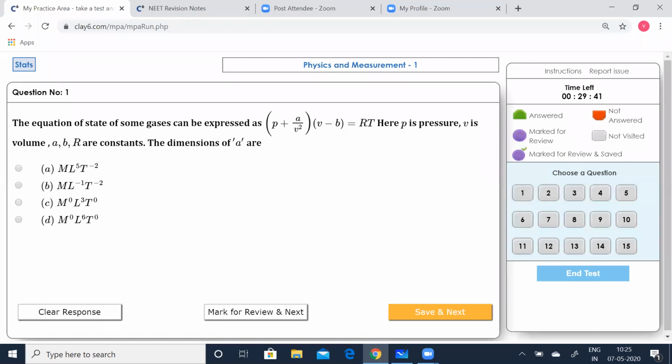The equation of state of some gases can be expressed as (P plus A by V squared) into (V minus B) is equal to RT. Here P is the pressure, V is the volume, A, B, R are constants. What are the dimensions of A? This is the question asked. So let me solve it.